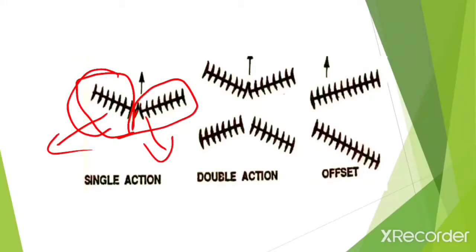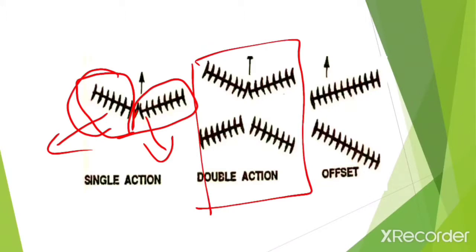In the case of double action disc harrows, it is a disc harrow consisting of two or more gangs.